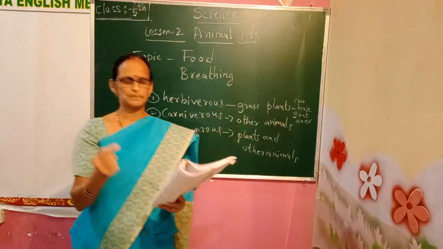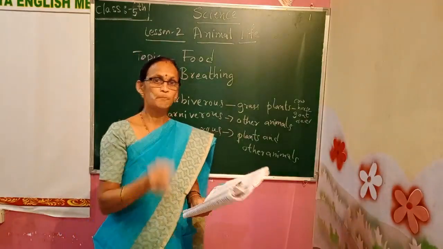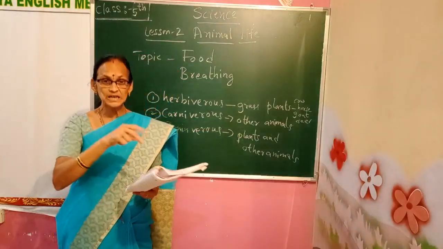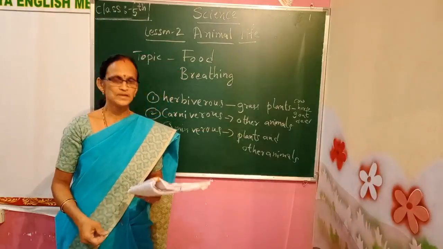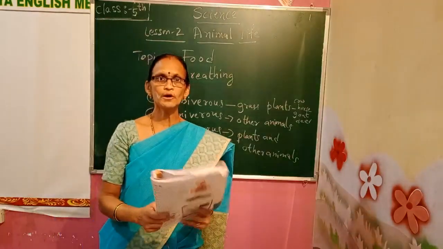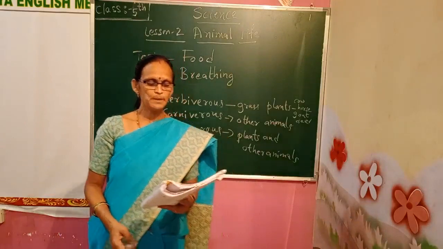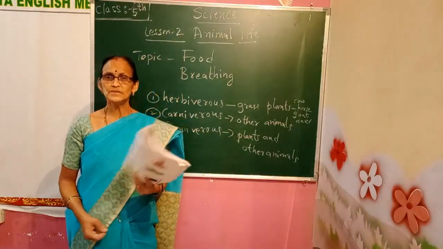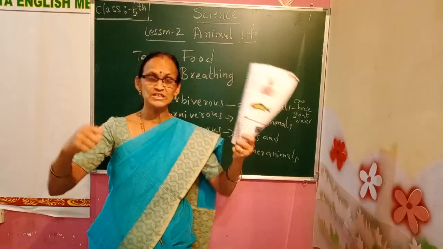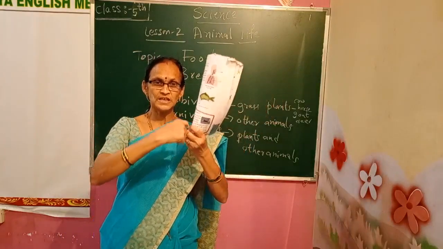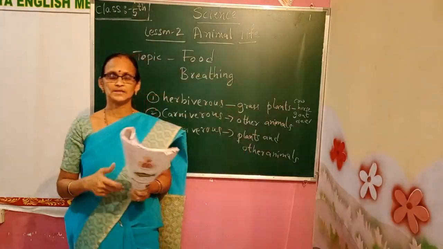Their teeth are very sharp and pointed, so they can cut the flesh. These type of teeth are called canines. That help them to tear the flesh. With these canine teeth, they can tear the flesh. Tearing an animal's flesh becomes easy.